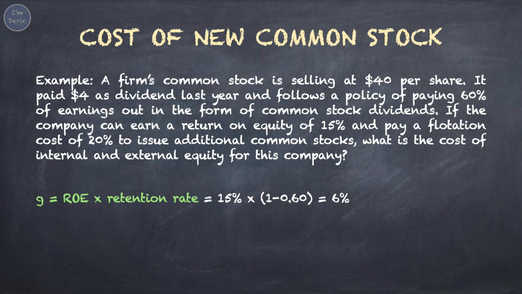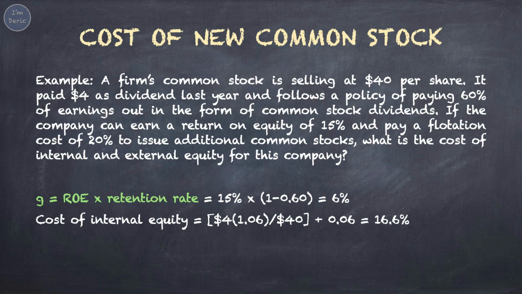First, you need to calculate the growth rate, g. Taking return on equity times retention rate, return on equity is 15%, payout ratio is 60%, so retention rate is 1 minus 0.6 equals 0.4, you will get growth rate equals 6% or 0.06. For calculating the cost of internal equity, just take $4 times 1.06, 6% is the growth rate, over $40 plus 0.06, cost of internal equity equals 16.6%.